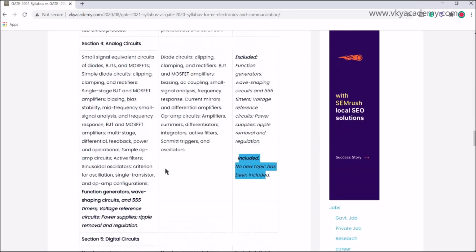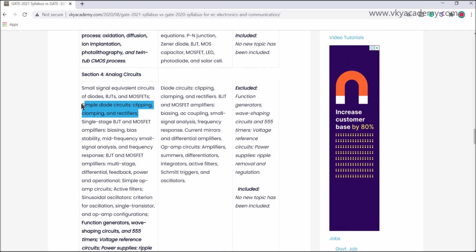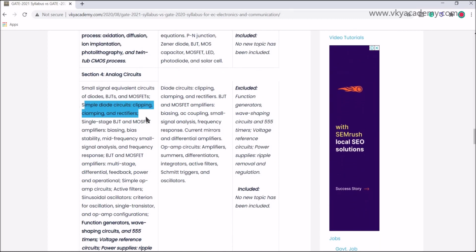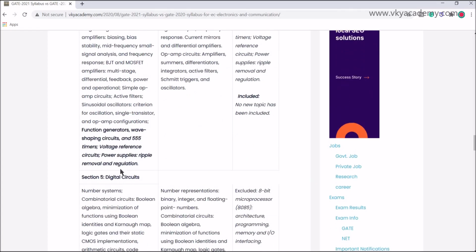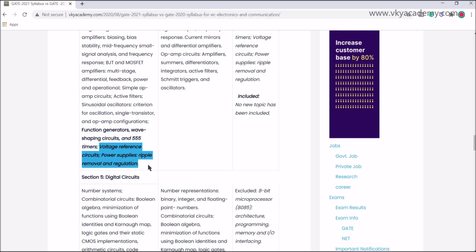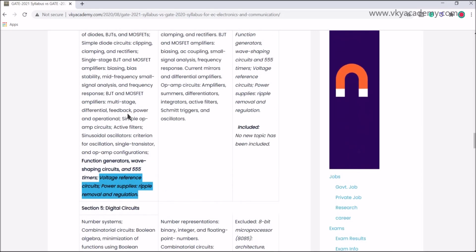But remember one thing: if a GATE aspirant is studying clippers, clampers, and rectifiers, he must cover voltage reference circuits, power supplies, ripple removal and regulation. So these portions are not actually excluded, as they are part of wave shaping circuits itself. You need to study this topic. But the 555 timer IC has been excluded.